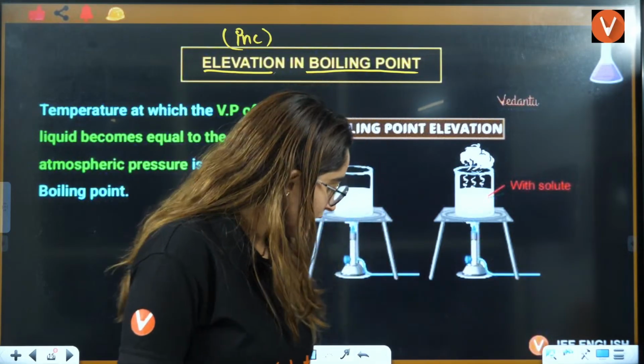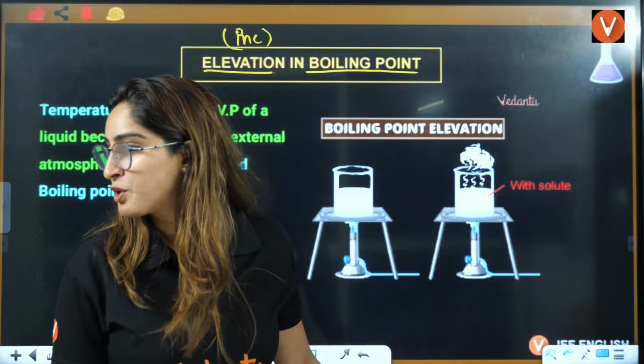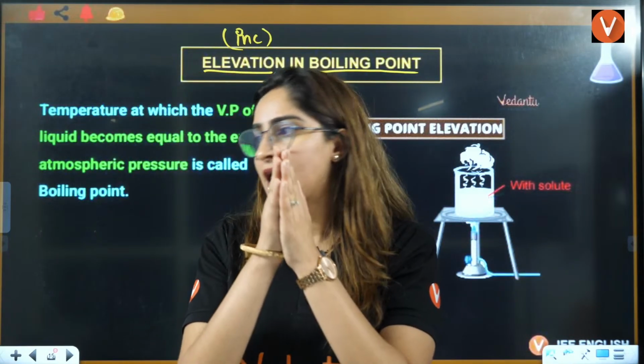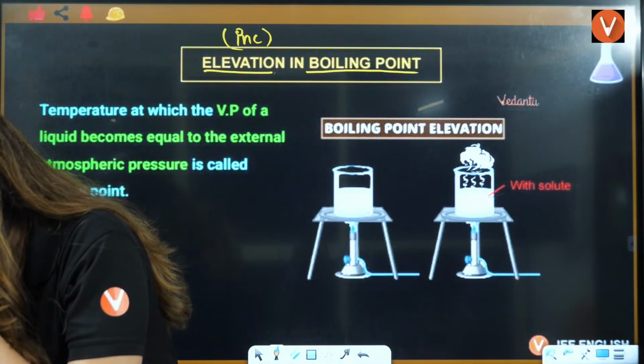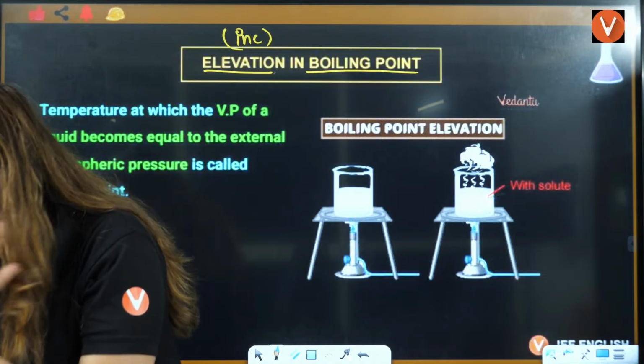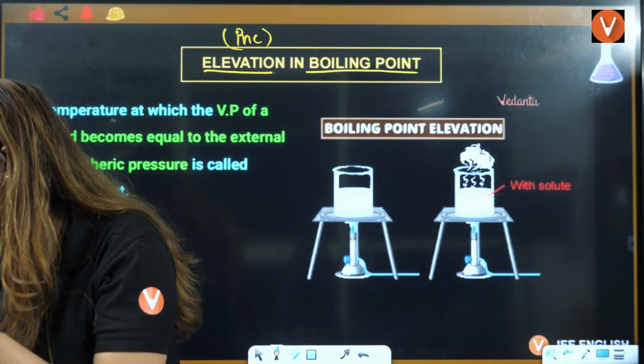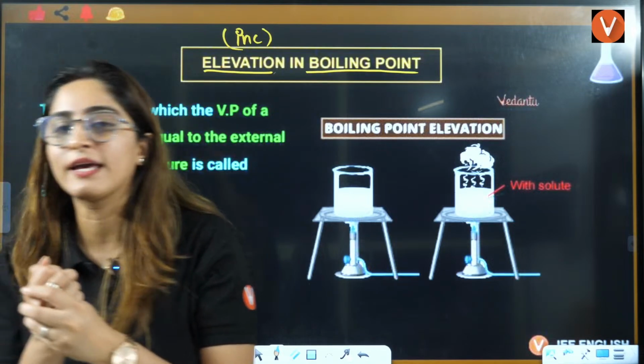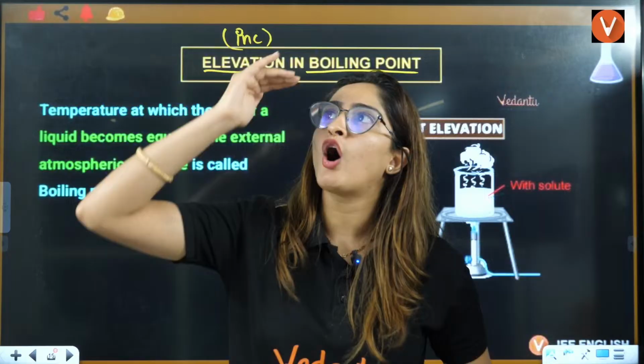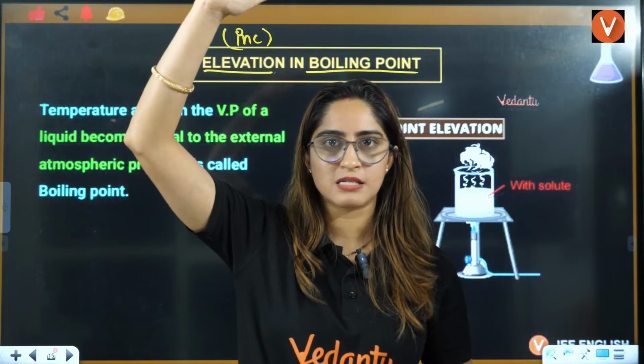So at this point, liquid tends to become vapor. Okay, that's a simple definition. Now, your atmospheric pressure is fixed.